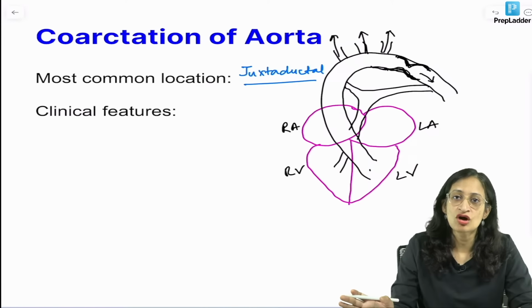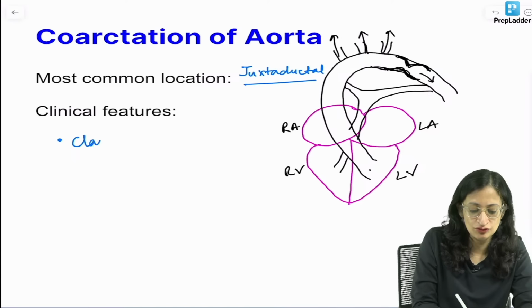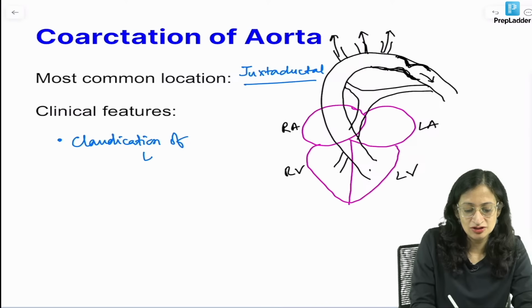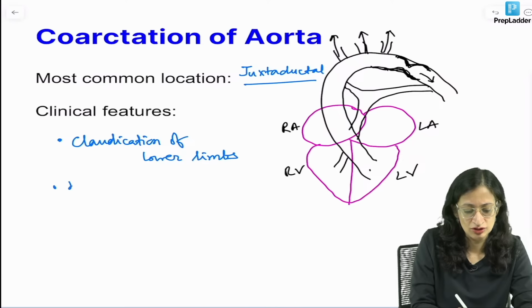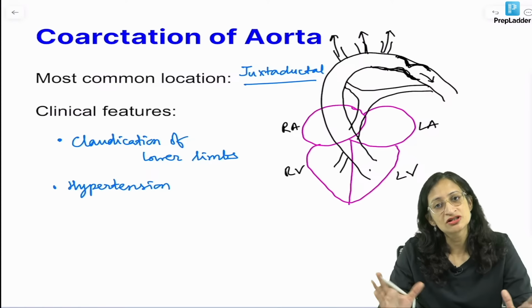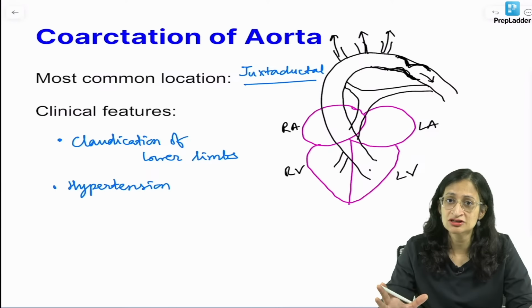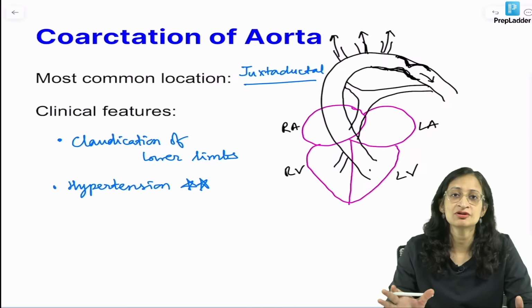If the narrowing is not very severe, it can just present with some intermittent claudication of lower limbs. That means pain in the lower limbs on doing physical activity. So, there can be just claudication of lower limbs if it is mild. It can present just with hypertension also. Why hypertension? Because lesser blood is going through the branches of descending aorta. So, lesser blood is going to the kidneys also, and the renin-angiotensin system is getting activated. It can present with hypertension alone. So, any child with hypertension, we work up for coarctation of aorta as well.